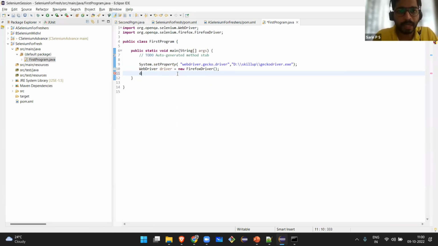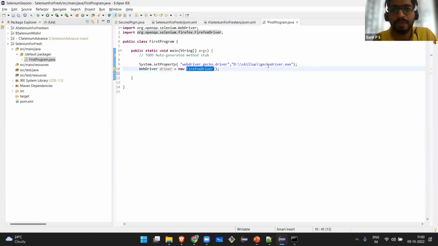What we have done is set the system property. We are telling it that this particular program is going to run in Firefox, and the name of the Firefox driver is Gecko driver. Only for Firefox, the name is Gecko driver. For Chrome, it is ChromeDriver. For IE, it is IEDriver. For Safari, it is SafariDriver; if you're using a MacBook, you can use Safari.